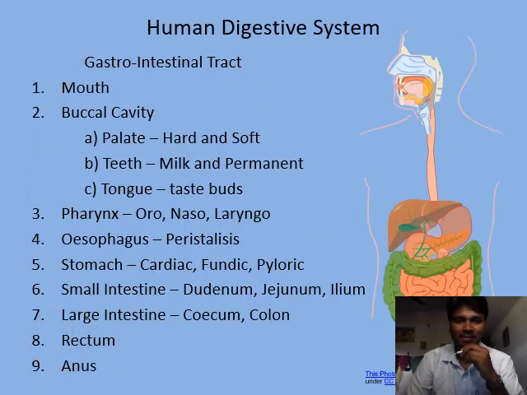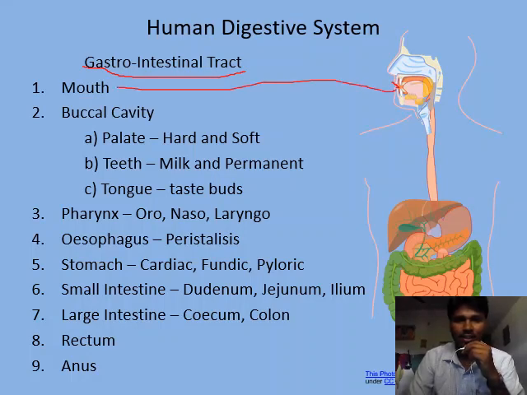Human digestive system. Here we find a long tubular part called the gastrointestinal tract, which starts from the mouth and ends with the anus, and to which all these organs get attached. We see the mouth here, and this is the buccal cavity. In the buccal cavity we study about palate, teeth and tongue.